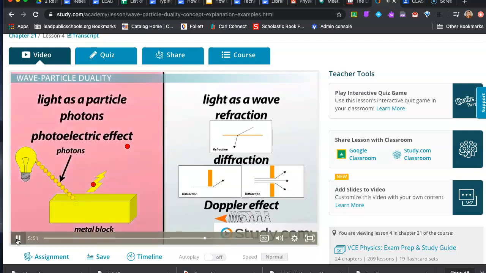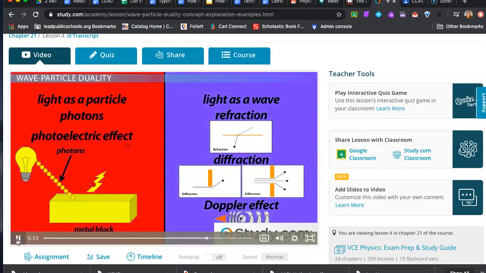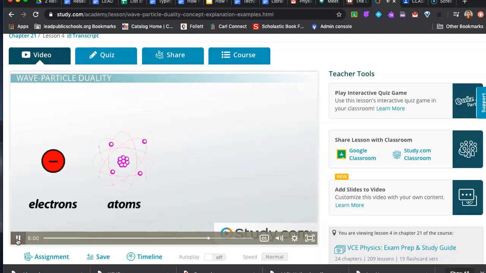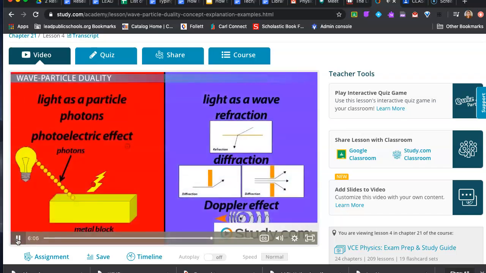times. But it's not only light that gets the fun of being both a particle and a wave. Duality theory applies to bigger things like electrons, atoms, and molecules. It may even apply to objects as large as bacteria. So by saying that all matter includes both wave and particle properties, de Broglie basically took two competing theories and rolled them into one. Wave-particle duality is still a theory that doesn't quite explain everything in physics.